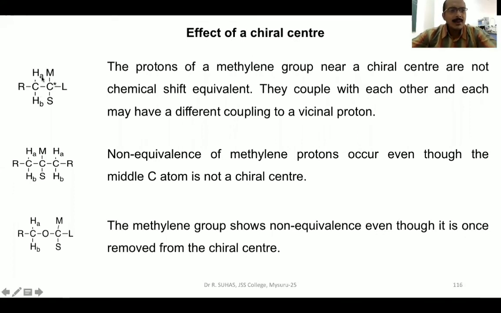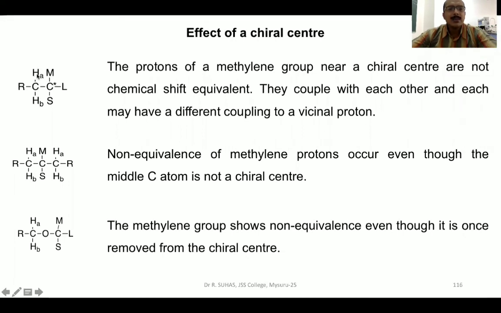Say for example, now you consider this carbon. This carbon is substituted by M, L, S, and you treat this as one group. So this carbon is having 4 different kinds of substituents, and hence it is a chiral carbon atom. It is represented by an asterisk on the carbon. So if there is any adjacent carbon atom to which the protons are attached, to this chiral carbon atom is attached one CH2. CH2 is a methylene group.